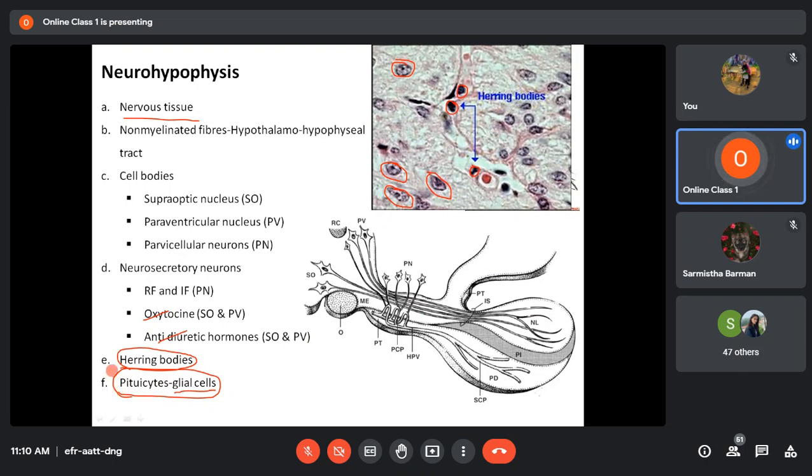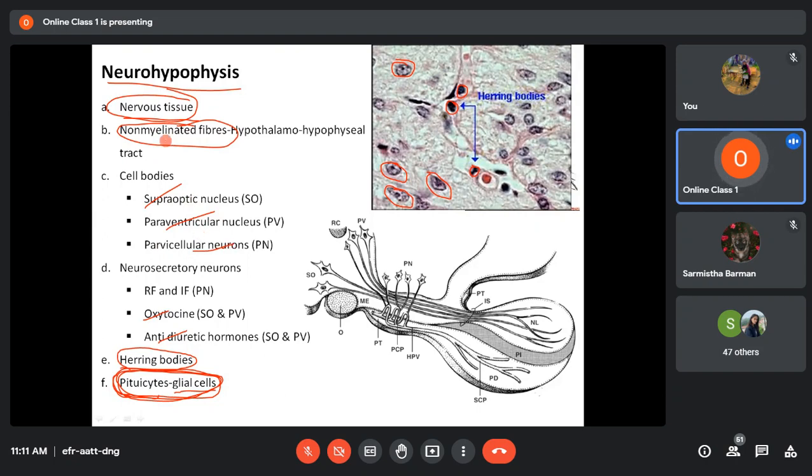Just in brief, to summarize what I have told: the neurohypophysis is a nervous tissue mainly formed by non-myelinated nerve fibers and pituicytes. So two structural components you can write. Pituicytes are the supporting cells, and non-myelinated nerve fibers will be there. The cell bodies of these nerve fibers are located in three regions of the hypothalamus: the supraoptic nucleus, paraventricular nucleus, and parvicellular nucleus.